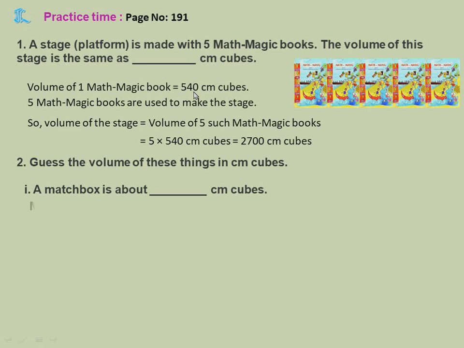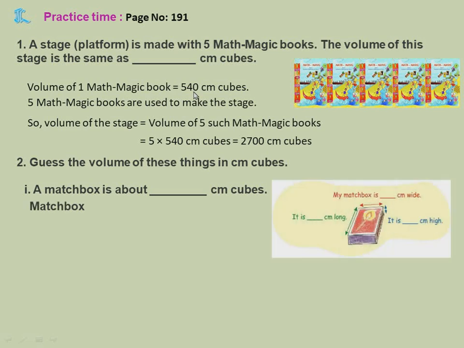A matchbox is about dash centimeter cubes. So now they are asking, a matchbox is about dash centimeter cubes. You all know the matchbox? Yes. First find out the length. Take the scale and find out the length. I got length nearly 6 centimeters, children. And then find out its breadth. Breadth is nothing but width, how wide it is. Breadth I got it as 4 centimeters.